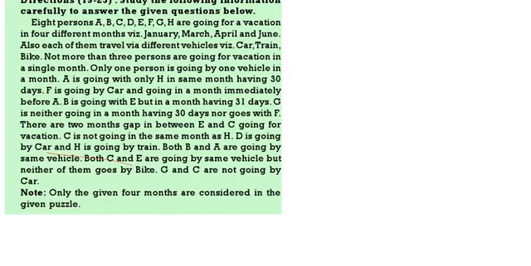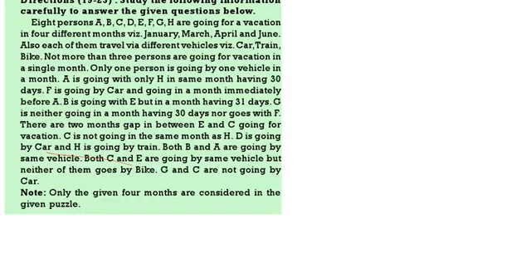D is going by car and H is going by train. Both B and A are going by the same vehicle. Both C and E are going by the same vehicle but neither of them goes by bike. G and C are not going by car. Only the given 4 months are considered in the given puzzle. Now,